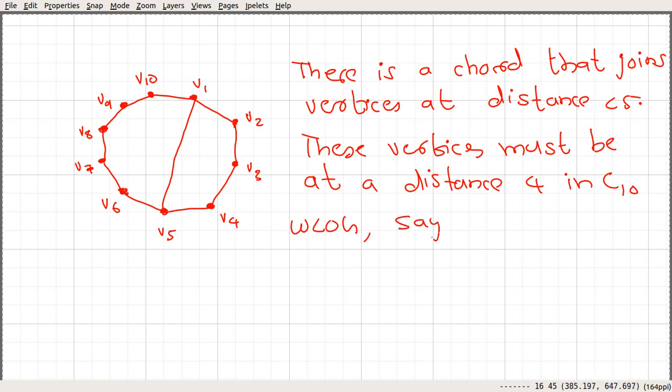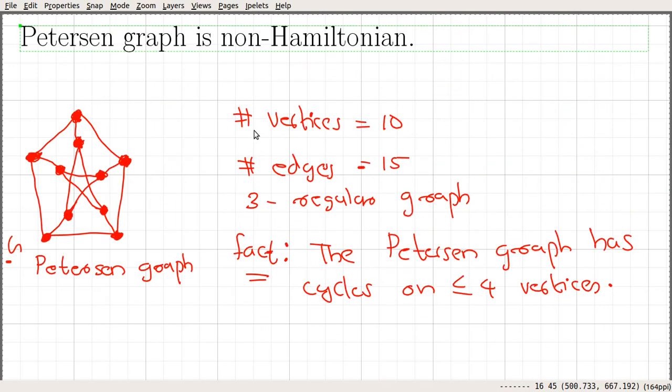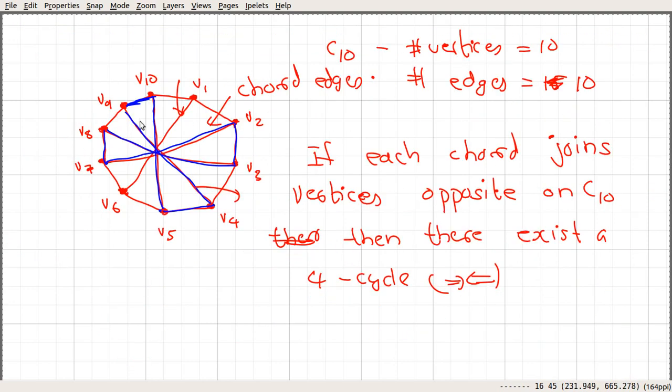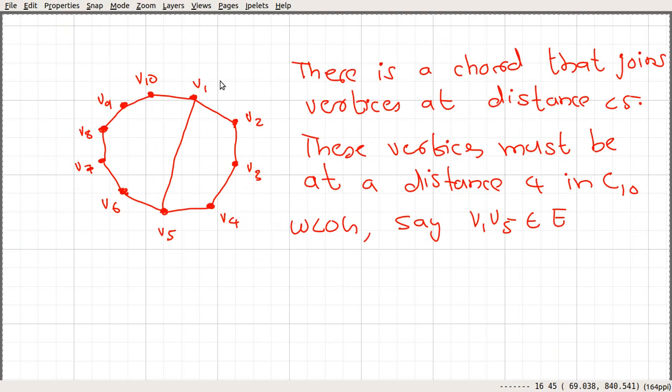Say this edge V1 V5 is an edge in our Petersen graph. So if this is an edge, now we can see that in this case we have this situation, right? In the Petersen graph, every vertex has degree 3, right? So here we are done with V1 and V5.